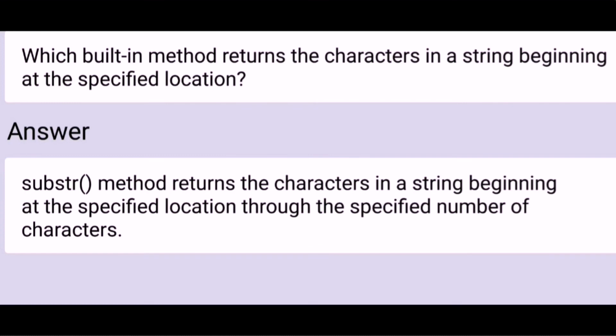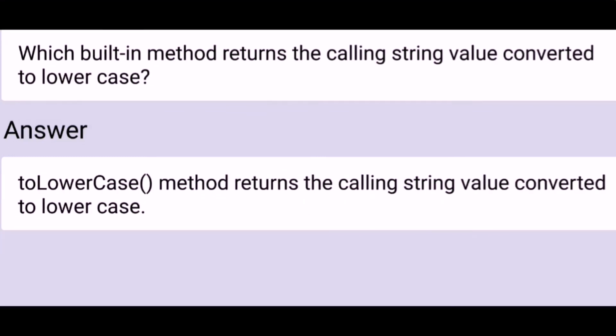Which built-in method returns the characters in a string beginning at the specified location? The substr method returns the characters in a string beginning at the specified location through the specified number of characters. Which built-in method returns the calling string value converted to lowercase? The toLowerCase method returns the calling string value converted to lowercase.